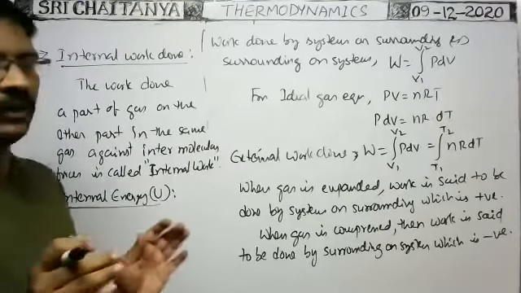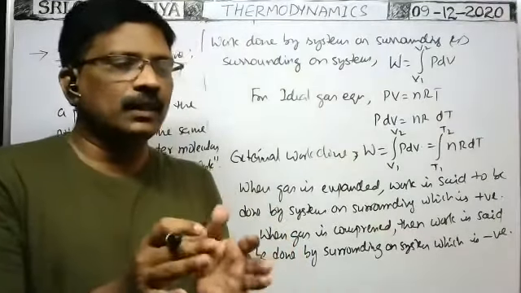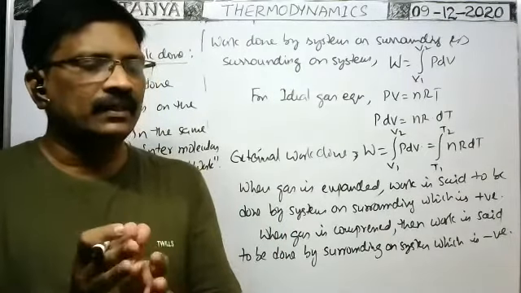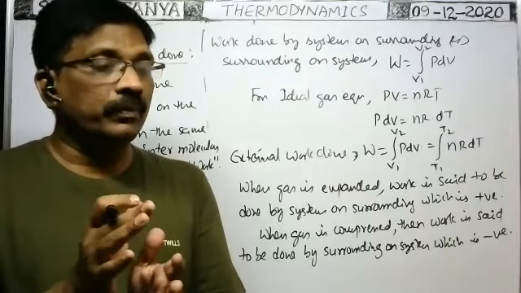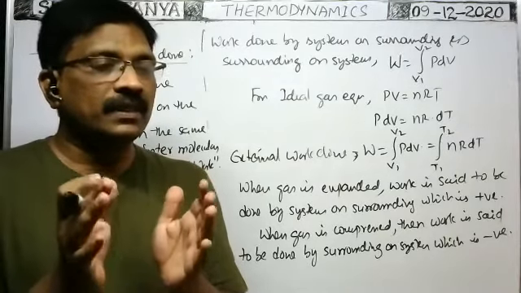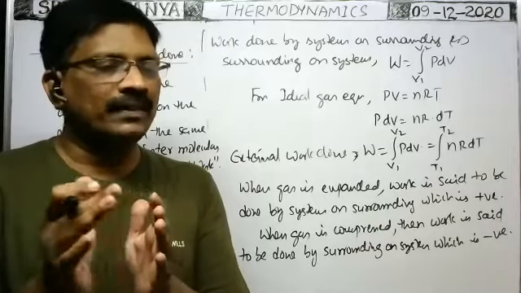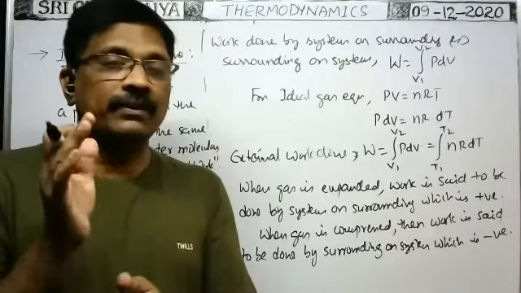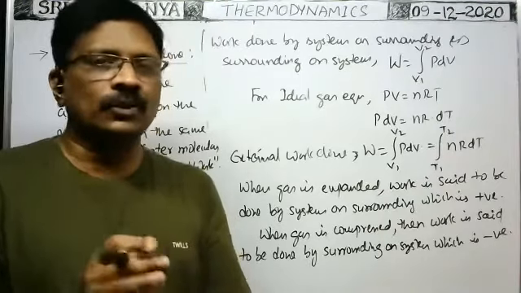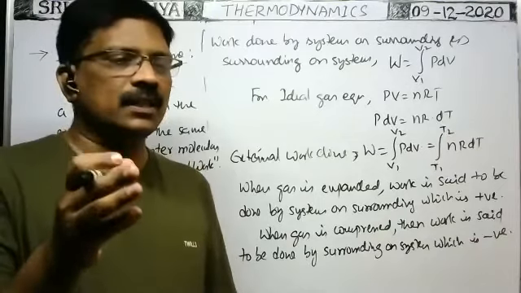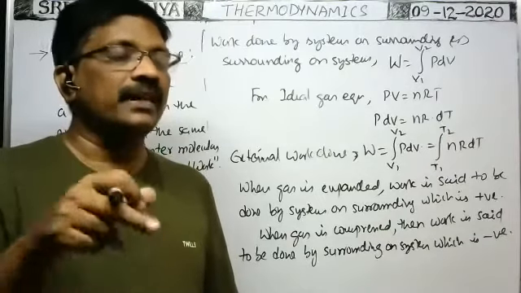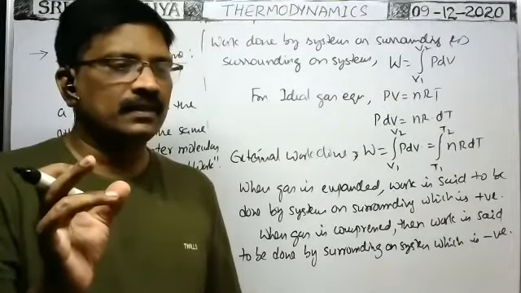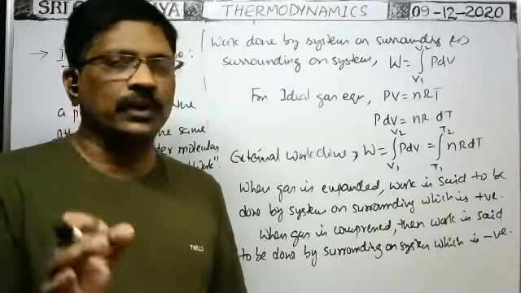Internal energy means the energy possessed by the system due to molecular motion and molecular configuration. Due to molecular motion, the energy possessed is called internal kinetic energy. Due to molecular configuration, the energy possessed is called internal potential energy. Molecular configuration means because of the distance among the atoms or molecules, due to attraction forces among them, some energy is possessed by the atoms or molecules. Such type of energy is called internal potential energy.